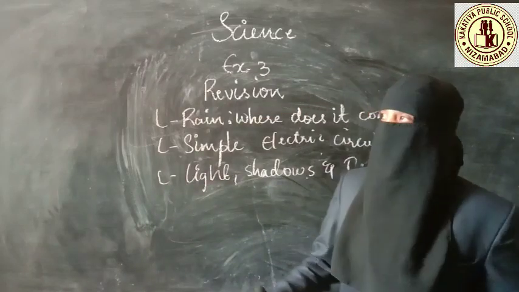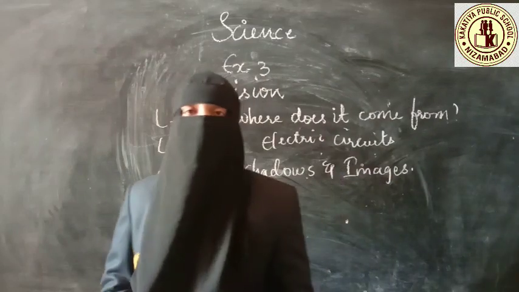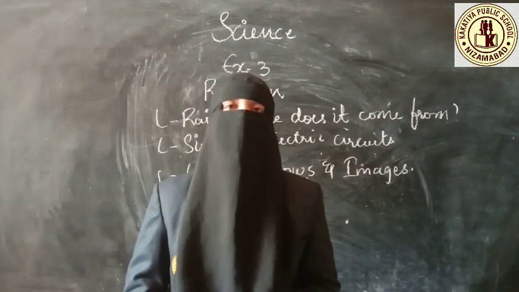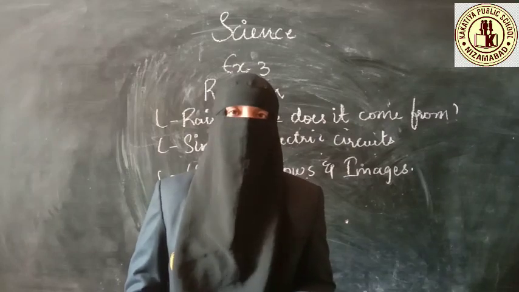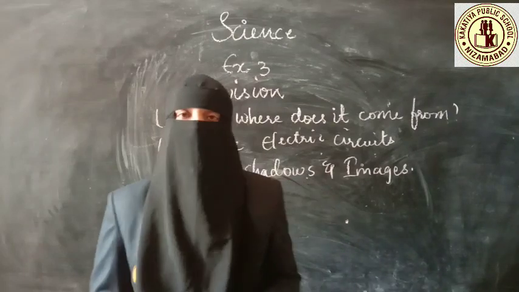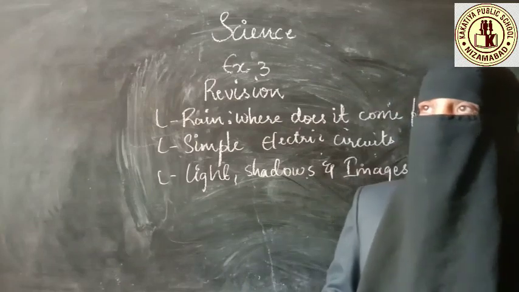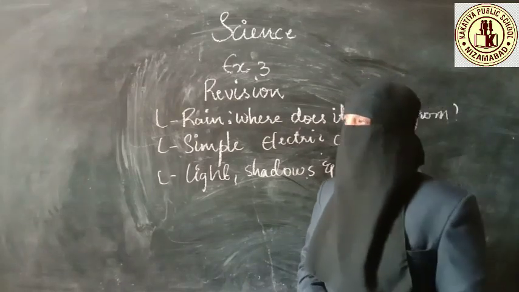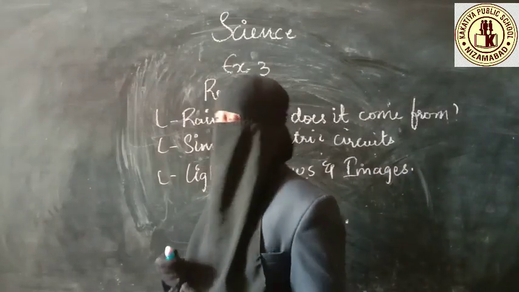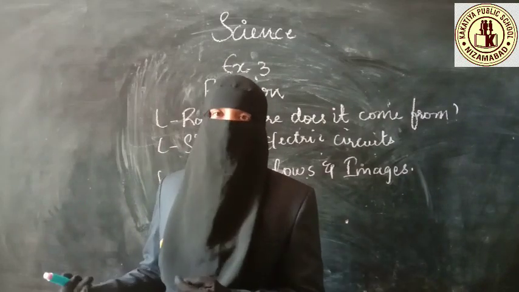You go through the definitions, like what is evaporation. Evaporation is the process of conversion of water into water vapor. Condensation is the opposite of evaporation. The change of water vapor into water is called condensation. Because of these two, a cycle runs, which is called the water cycle. And evaporation and condensation also give out rain.